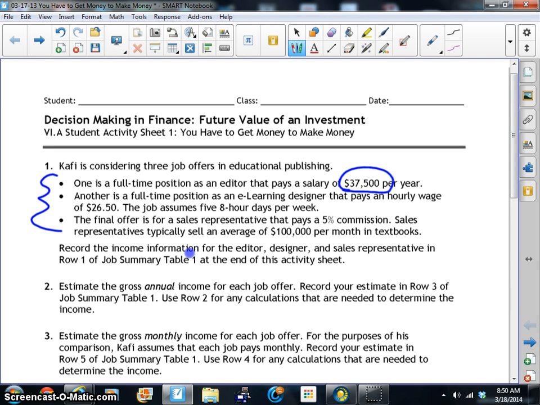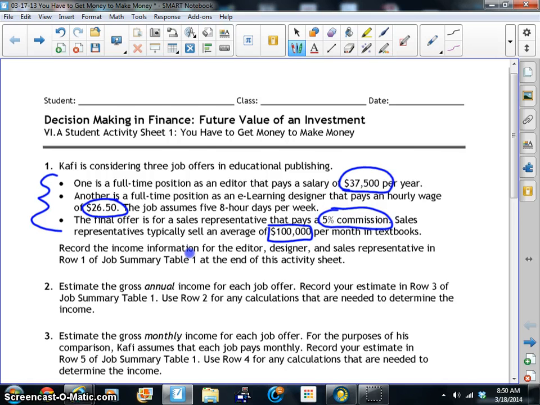Another full-time position is e-learning designer that has a wage of $26.50 per hour. And the final offer is a representative that receives a 5% commission on all the sales, but sales representatives typically sell approximately $100,000 per month in textbook sales. So we're going to be using all this information to go ahead and make a